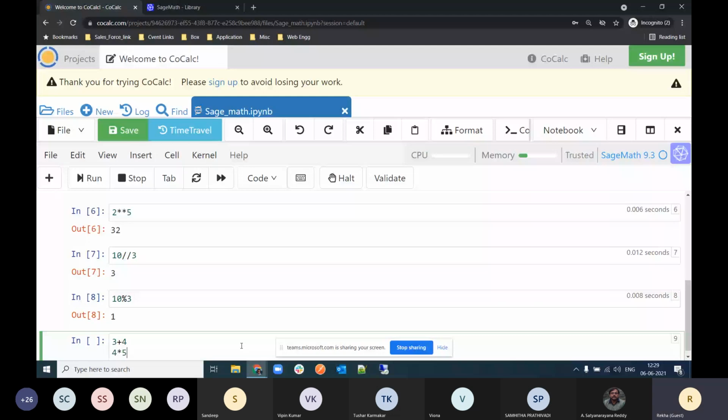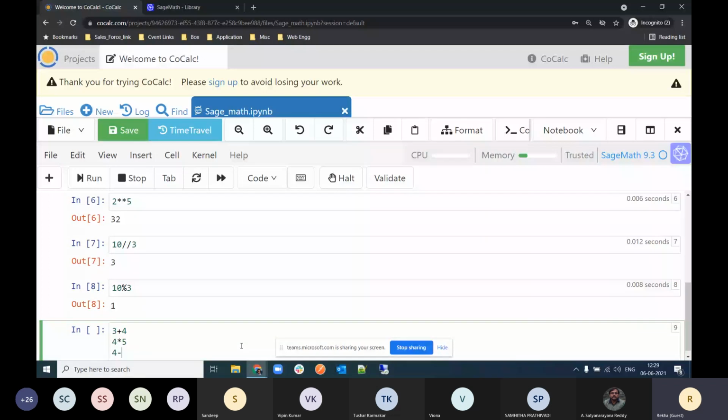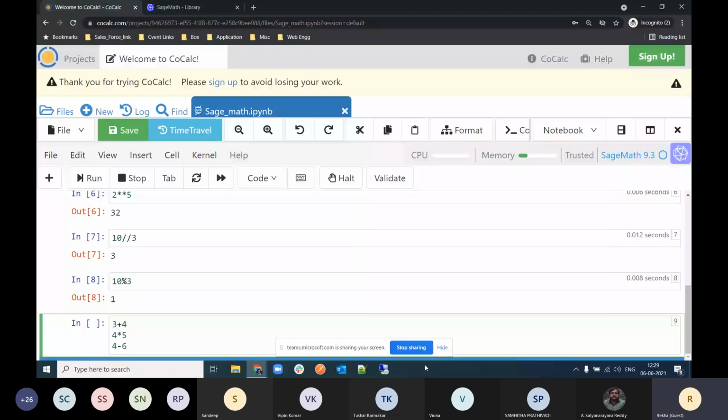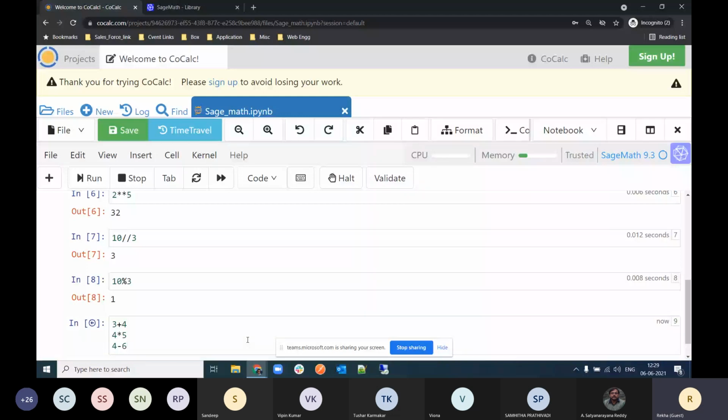Also, because Sage Math is compatible with the Python language, if you want to build a function or give many instructions in one cell, it is executed at once and gives you the resultant output.